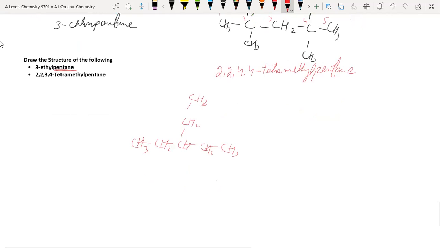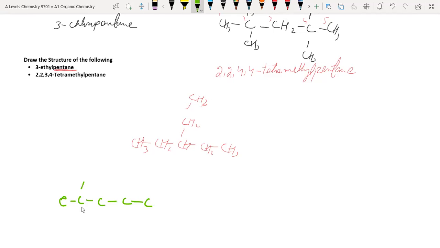Now, what is this? 2,2,3,4-tetramethylpentane. We can do this as pentane, C C C C C, as the parent chain consists of 5 carbons, so we have arranged 5 carbons like this.